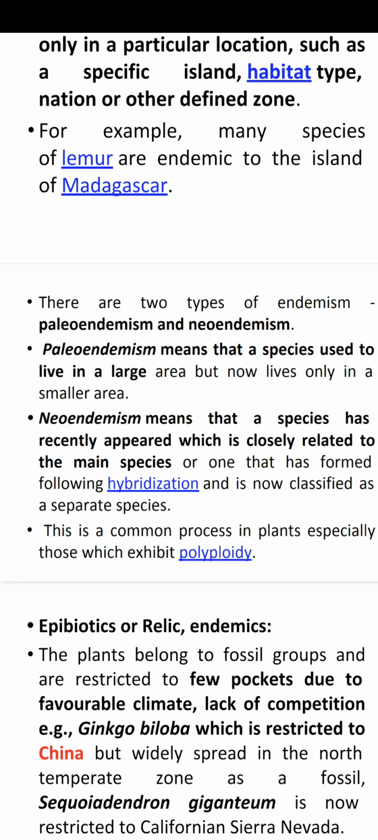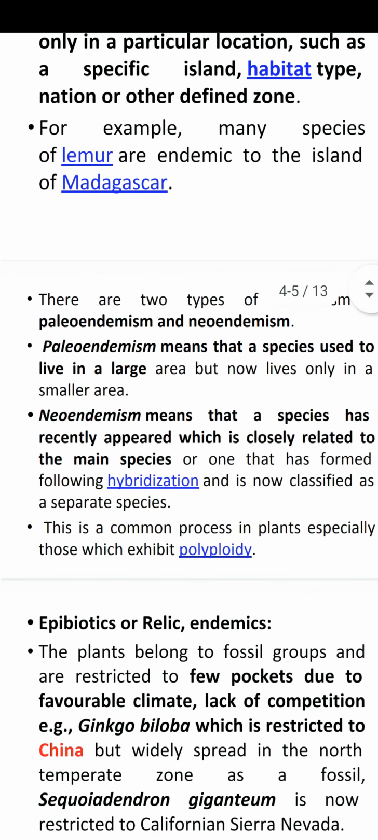So, endemism is a phenomenon of restricted distribution of species in a small region. We have seen that Ginkgo biloba is endemic to China and Japan. Endemic species have a narrow ecological range and less adaptability. Endemic species can't compete with newly introduced species. They can't adjust to the new environment either.